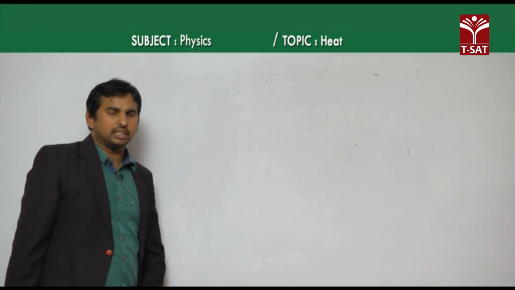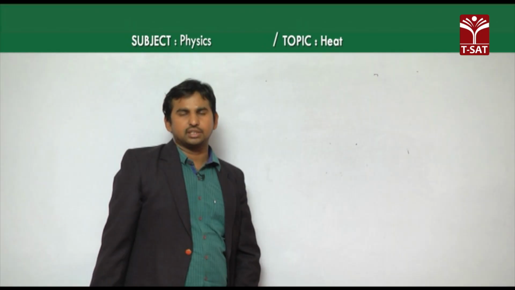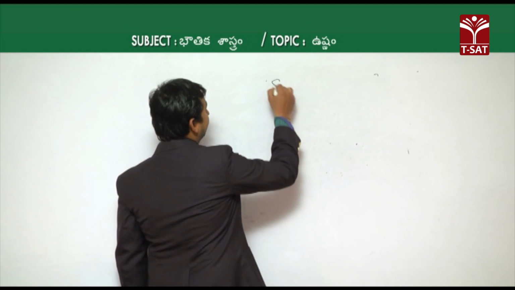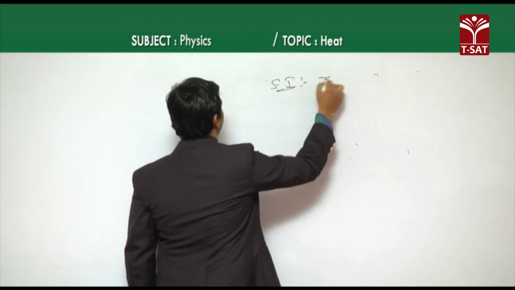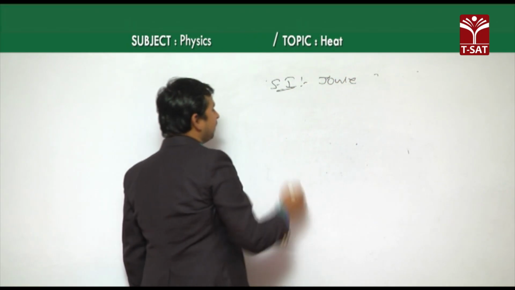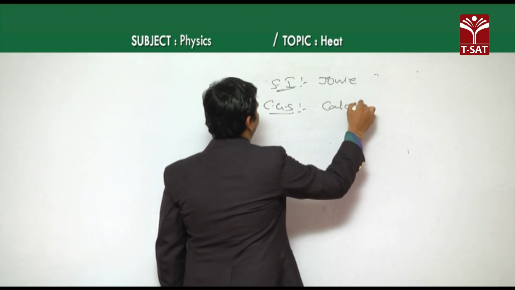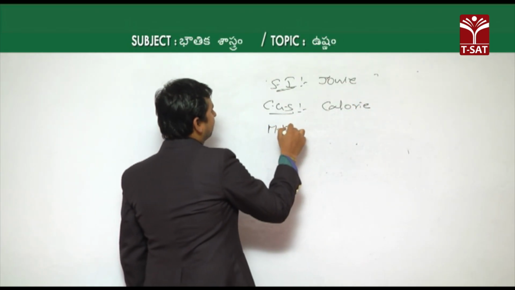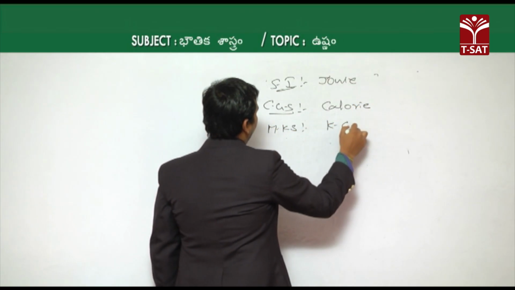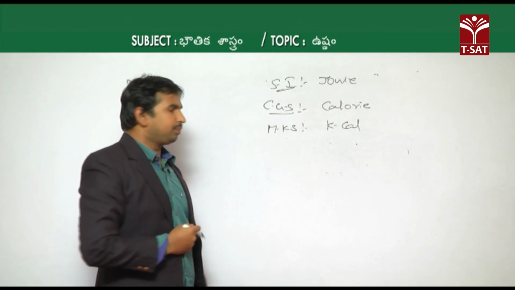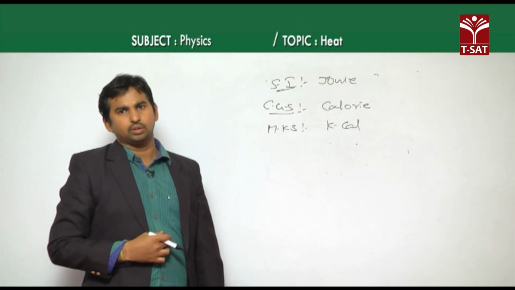Heat is a form of energy which causes the sensation of hotness or coldness of a body. As heat is a form of energy, in the SI system its unit is the joule, whereas in the CGS system it is the calorie, and in the MKS system we have kilocalories.